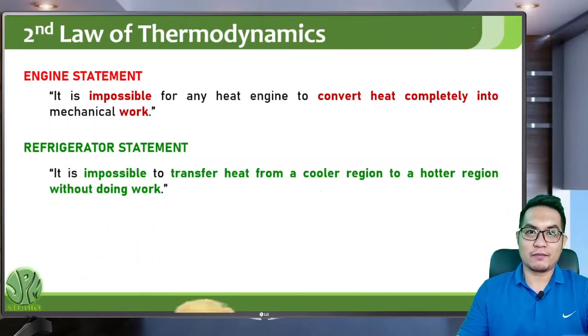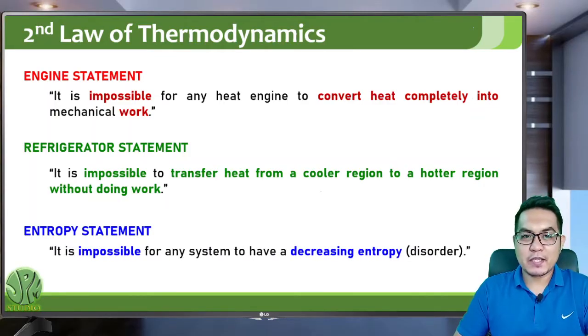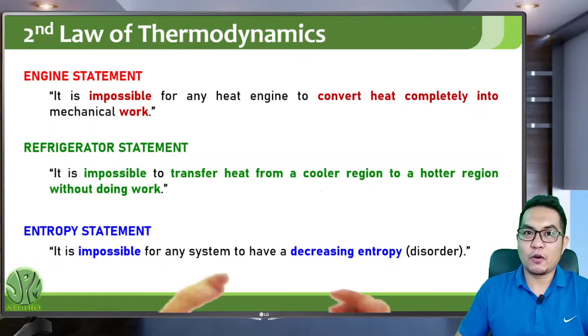You cannot make heat flow from cold to hot without some intervention, without doing work. The last statement is that it is impossible for any system to have decreasing entropy, or decreasing disorder. In any thermodynamic system, entropy is always increasing.